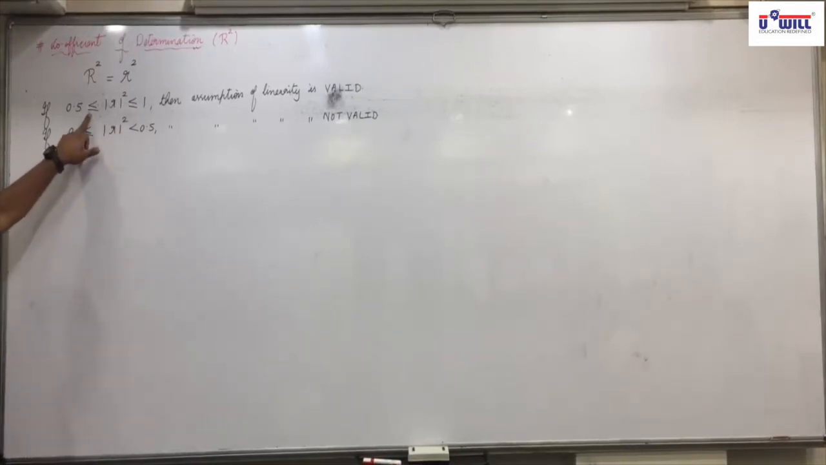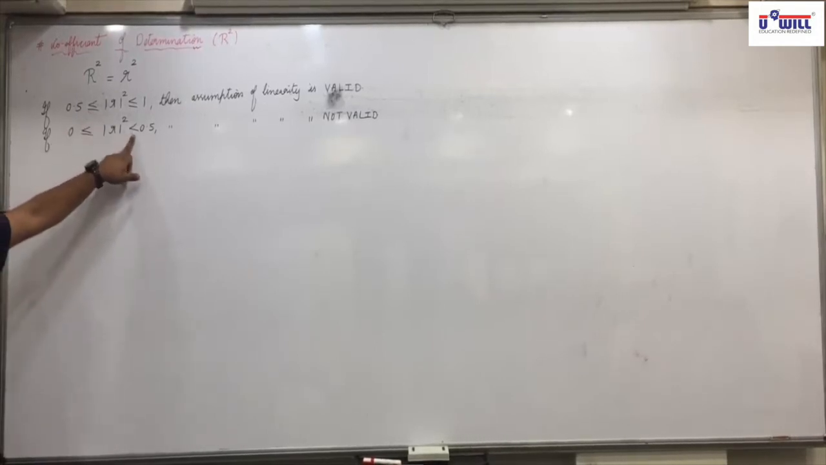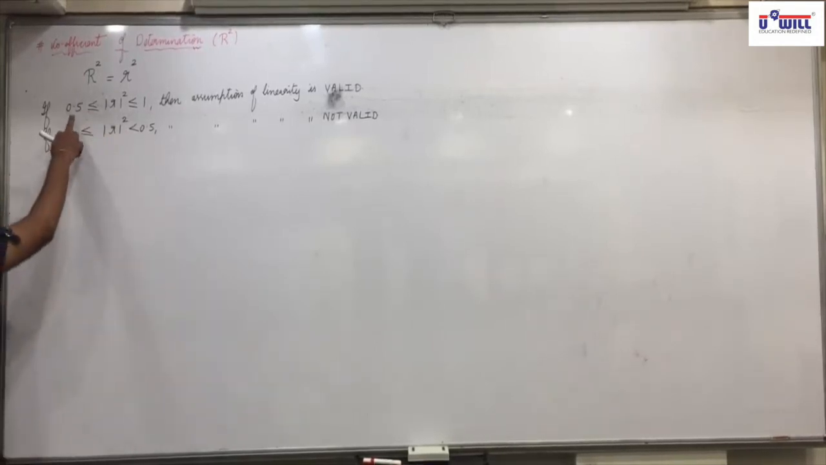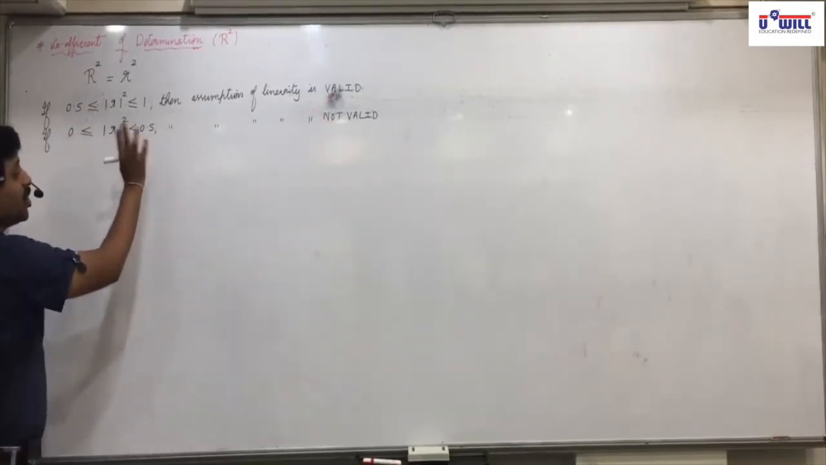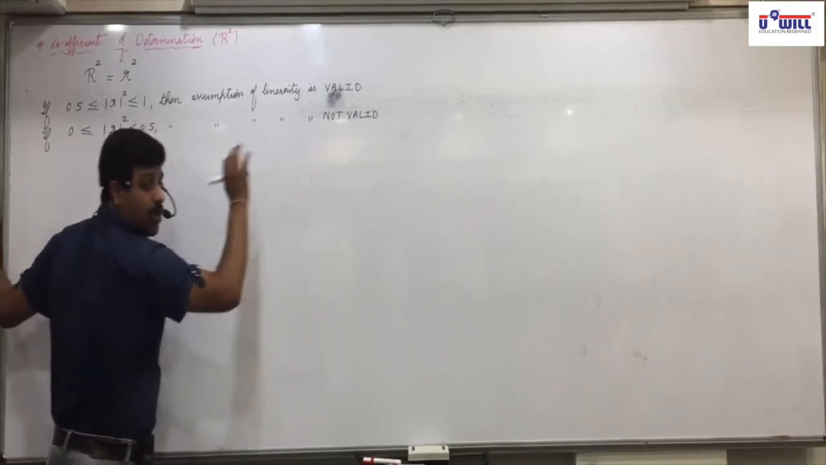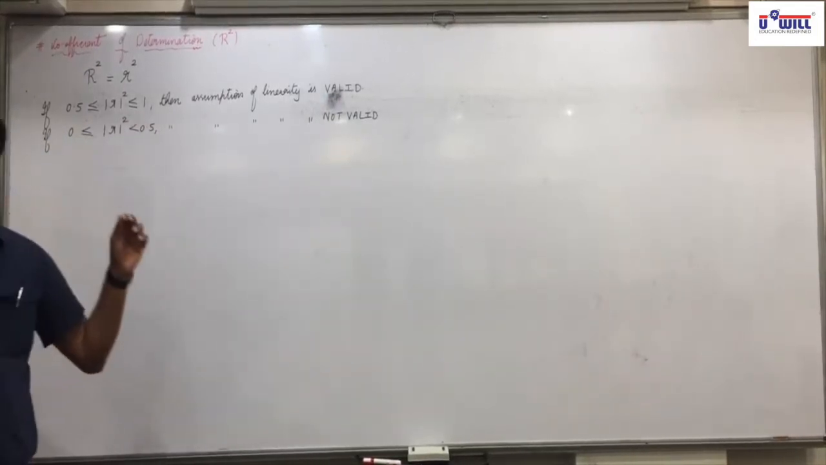You can see here I have used the sign equal to, and here I have not used it. It means if your answer is 0.5, you will include it in the category of valid. 0.5 you will not include in the category of not valid. 0.5 means we will say it is near to 1.